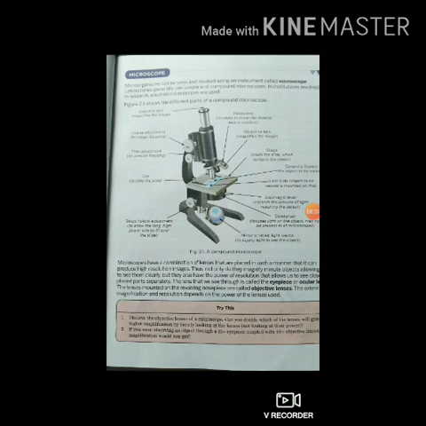Because of these lenses, we are not only able to see minute objects, but we also get to see each and every part of that microorganism or object properly and more closely. The lens that we see through is called the eyepiece or ocular lens. So the part from where we see the object is called the eyepiece.